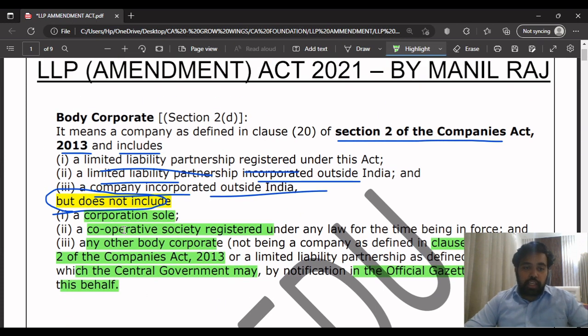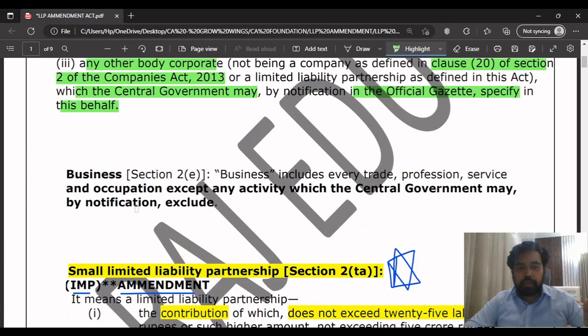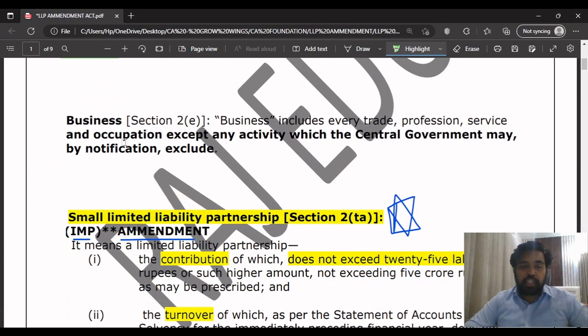So that's what they are saying here. The body corporate does not include a corporation sole, a cooperative society, and any other body corporate which is not registered as per Section 2 of the Companies Act 2013, clause 20. You need not remember this definition, but just read it once and keep it in mind. That's all. Okay. The next definition is business.